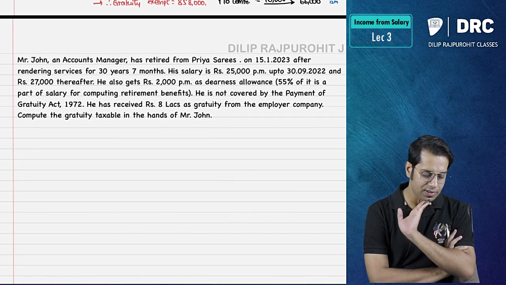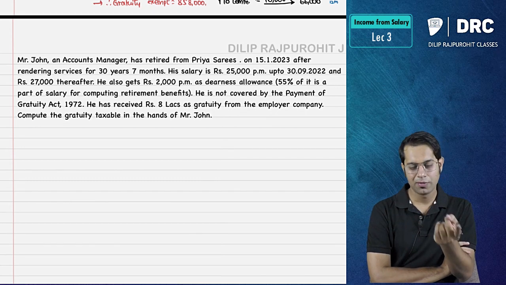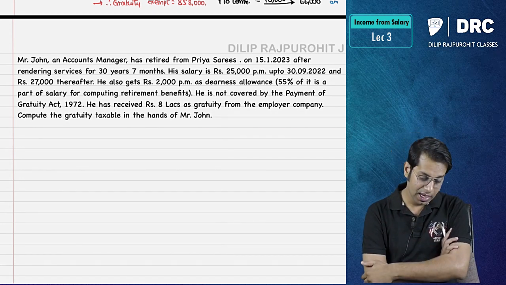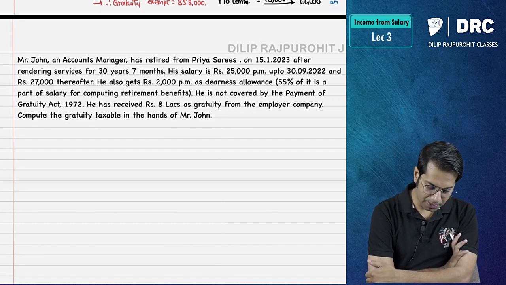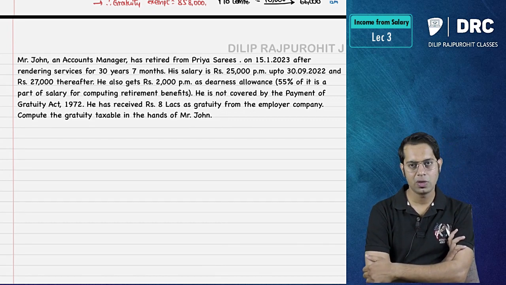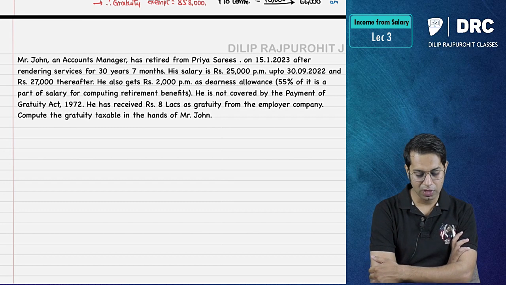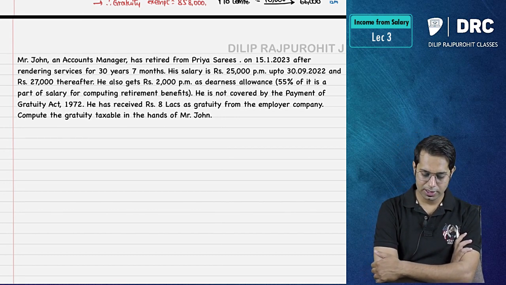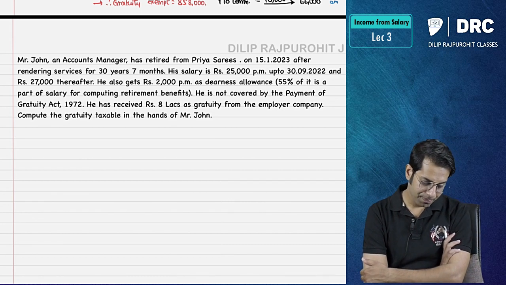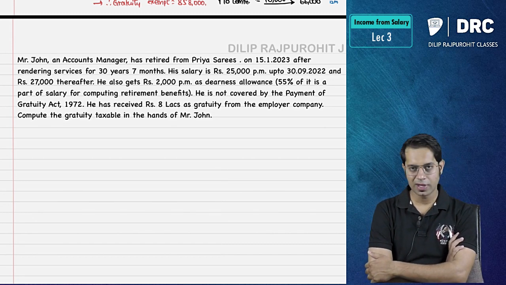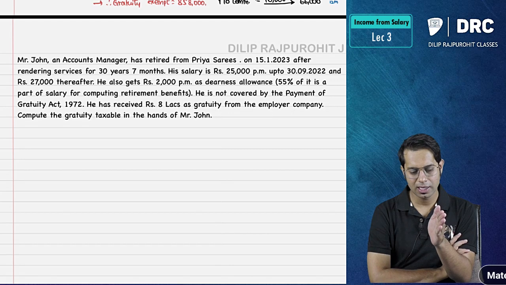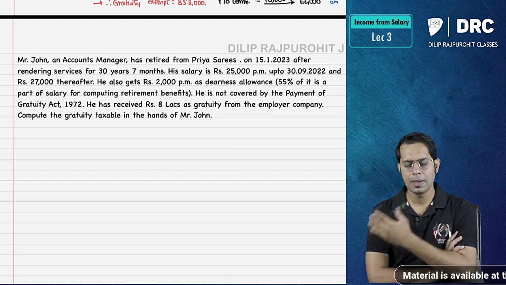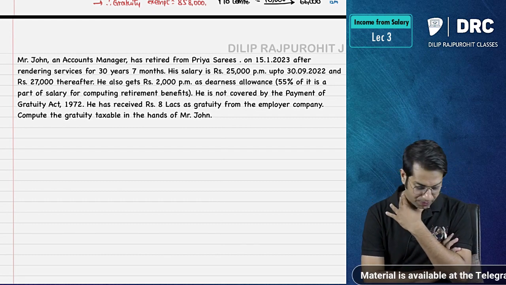After rendering services for 30 years, 7 months. For POGA employees, it is 31 years. For non-POGA employees, it is only 30 years. His salary is 25,000 per month up to 30th September 2022. So his salary was 25,000 till which date, sir? Till 30th of September 2022, and rupees 27,000 after that. So after September his salary became 27,000 rupees.